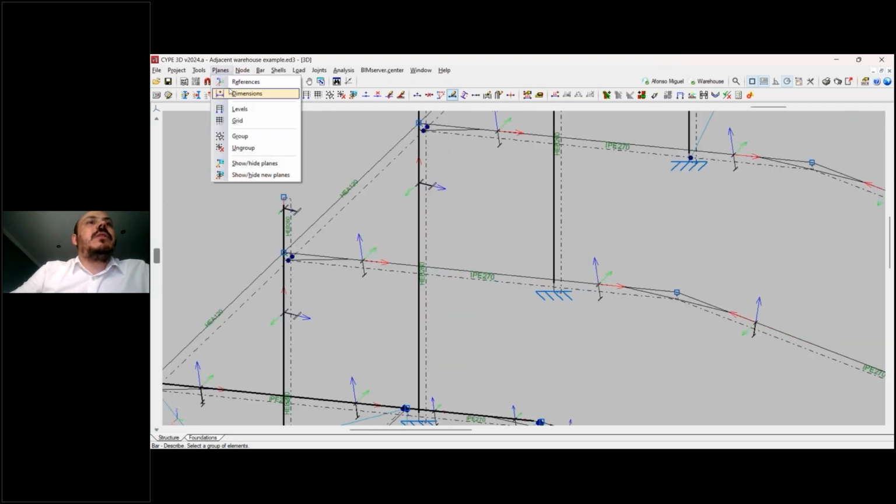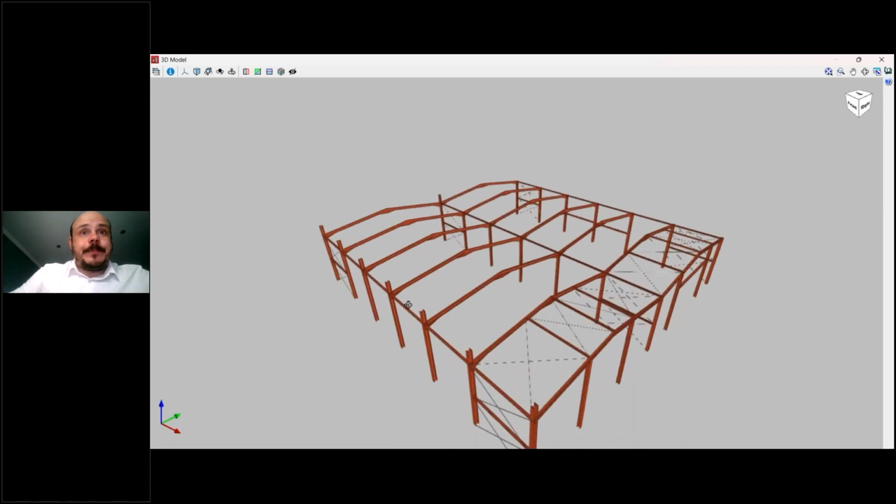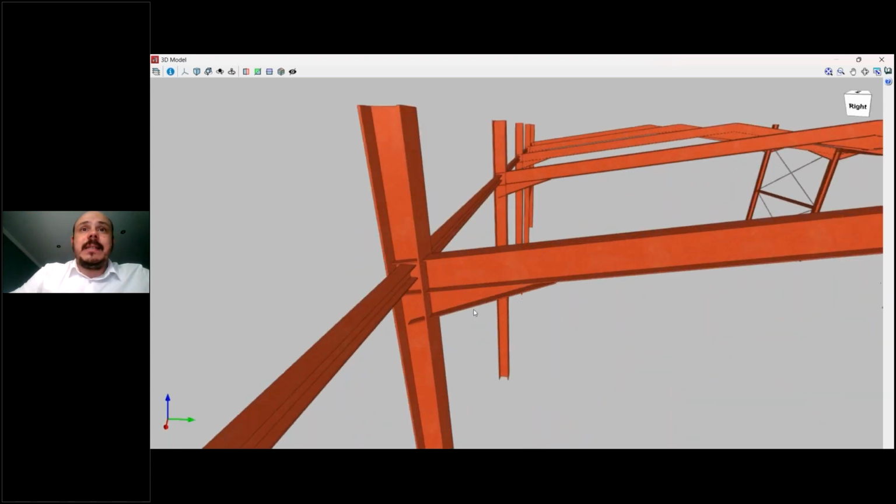Actually, if we go to the 3D, it's going to be easier to see. So let's jump to the 3D view, complete structure. Let me show you here. It's going to be easier to understand. So here we can see these haunches.